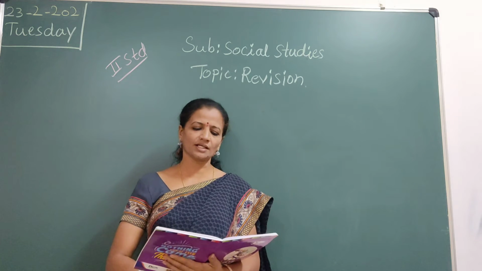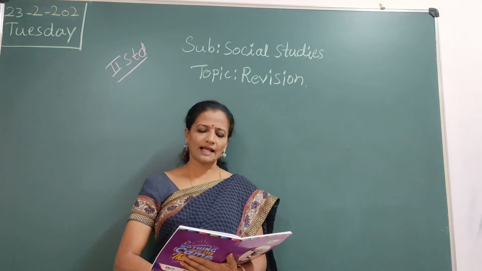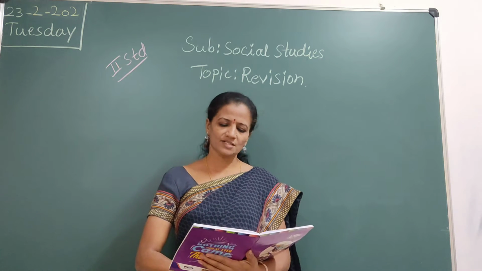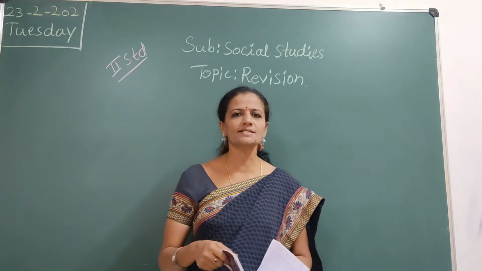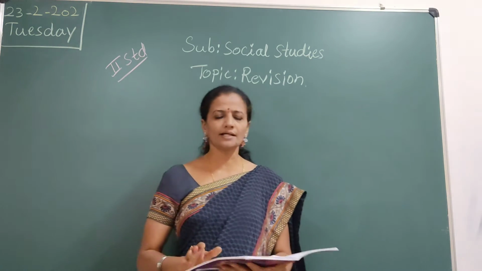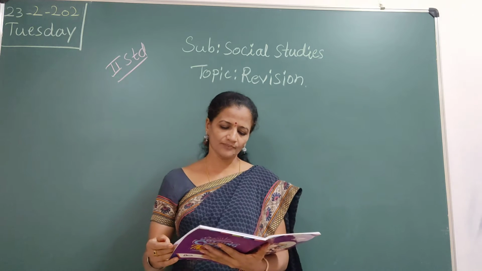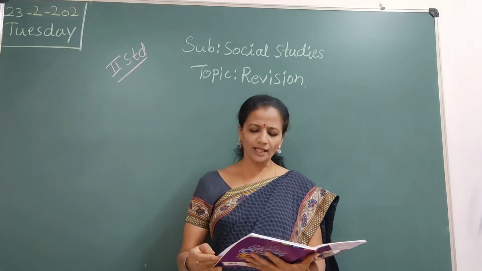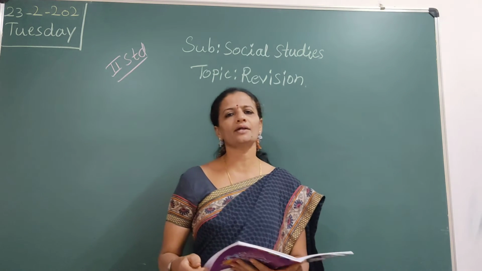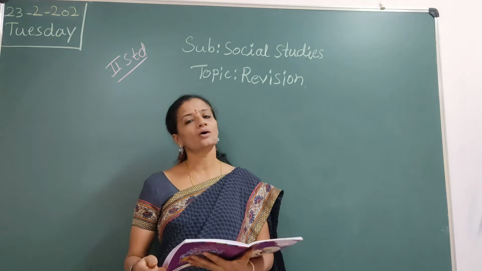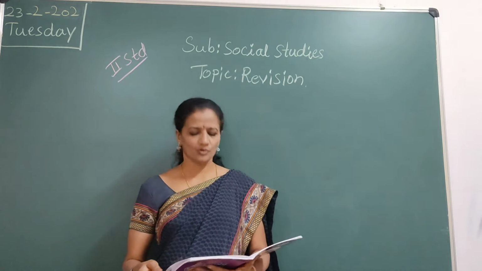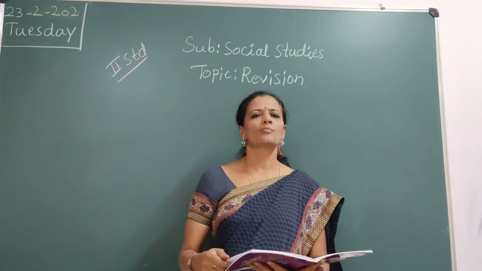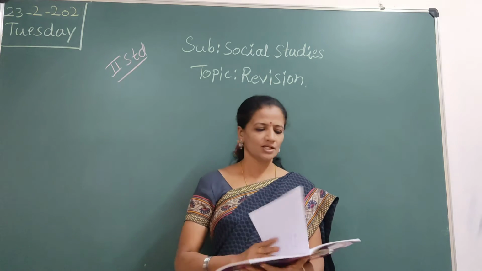So you understood, children? Question understood? Write any 2 things that we wear or use to protect ourselves from rain. Answer is raincoat, gumboots and umbrella. So fourth question, write the names of any 3 people who wear uniform at their workplace. Answer is policeman, doctor and soldier.